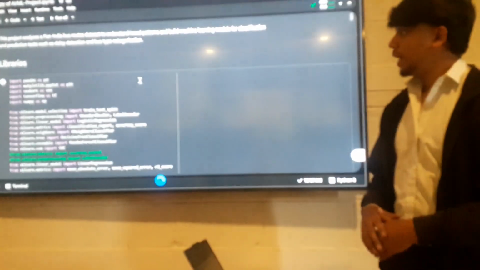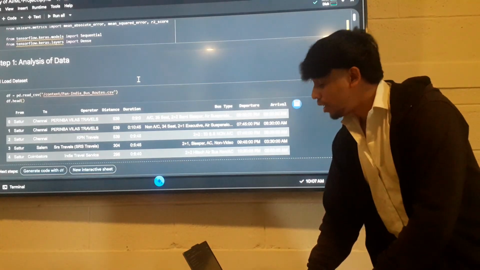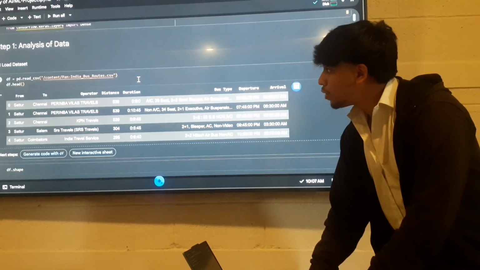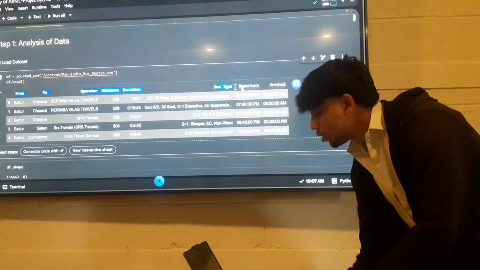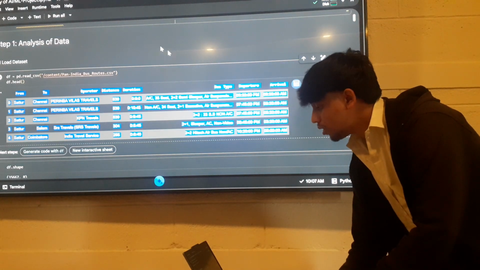So I began with extracting the dataset from Kaggle and did data analysis. These are the libraries which I imported for my analysis part. Here I imported my CSV file, and these are the top 5 rows which contain these columns.